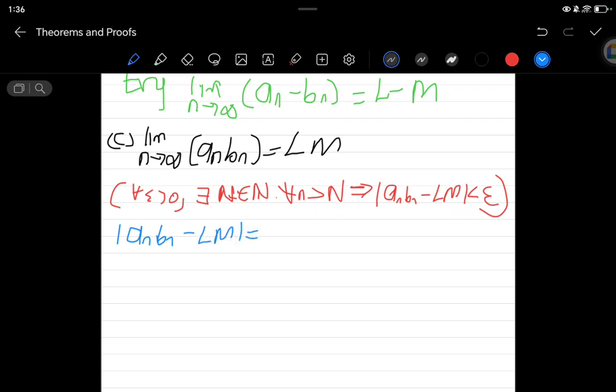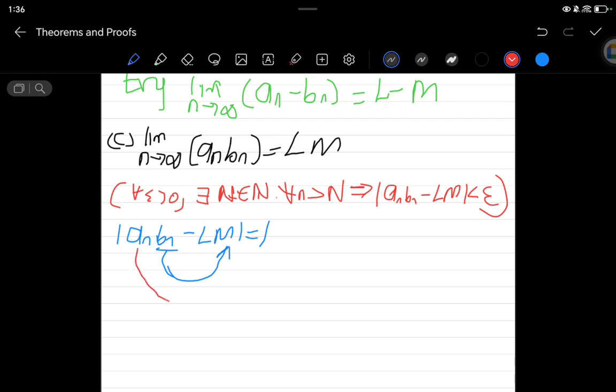Here I need to take the opposite. You know that b_n tends to M, and a_n tends to L. So I need to take the opposite. Either I take this and this, or I take this b_n and this L. No, I pointed at the wrong things. Not exactly, because I need to take the opposite.